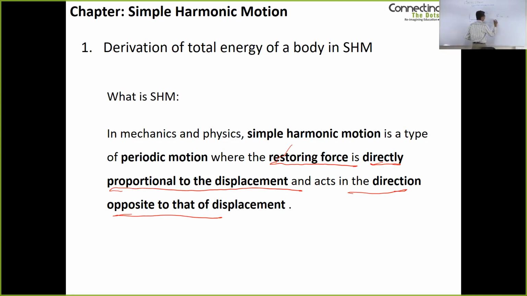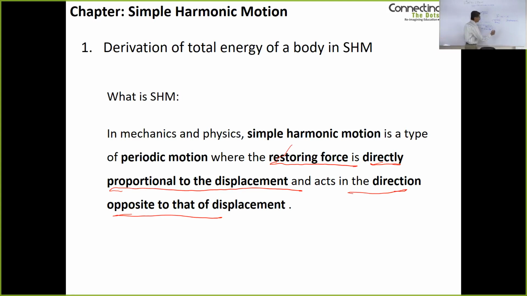Now this is the restoring force. This is the displacement. The force is directly proportional to the displacement, restoring force, and is in a direction opposite to the displacement. So this would capture the relationship between the restoring force and the displacement.